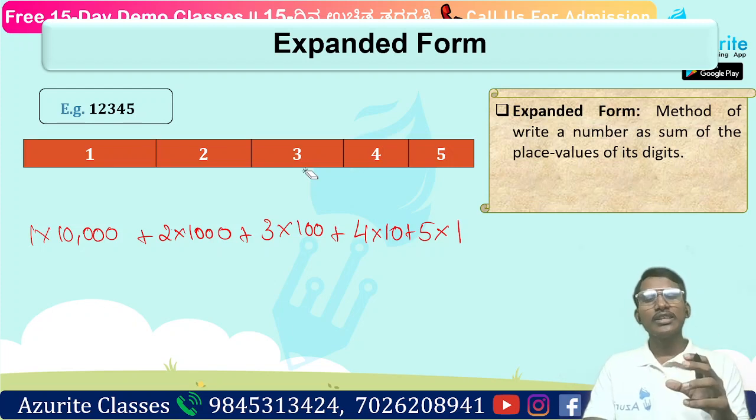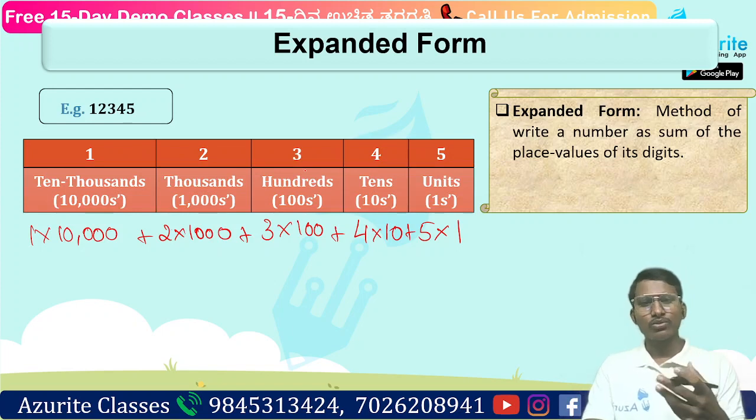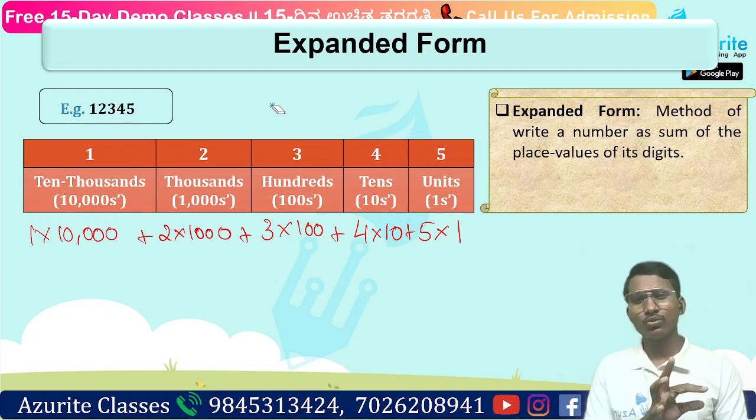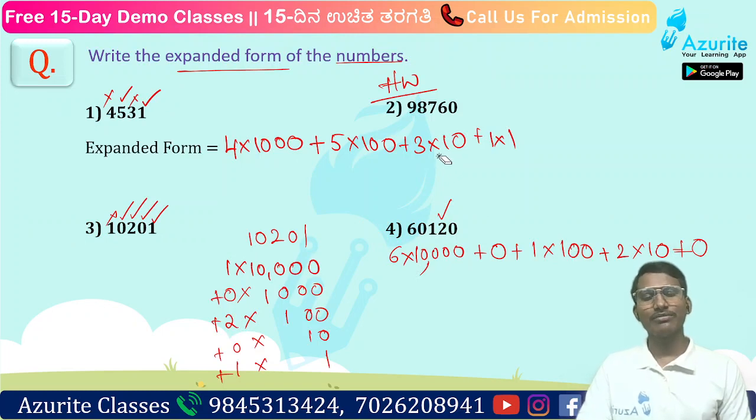Here we solved some examples, and the expanded form is written by multiplying with the place, that is 10,000, 100 or whichever. We just have to add the plus symbol in between. Here there are 1 ten-thousand, two thousands, three hundreds, four tens, and five ones. So that is 5 one-rupee coins. But if you consider the whole number, not only the place, that will be a different scenario. We will study that tomorrow. So that is what we have to understand from this.